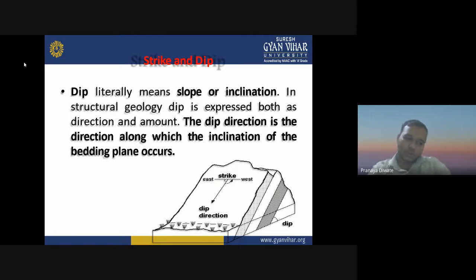When we are talking about structural geology, dip is expressed both as a direction and an amount. The dip direction is the direction along which the inclination of the bedding plane occurs. So one is dip amount and one is dip direction. Amount is how much they dip, in a quantitative manner. You can say 45 degrees and so on. If you don't quantify, you can say gentle dip or steep dip.